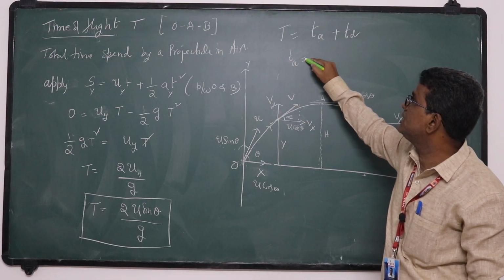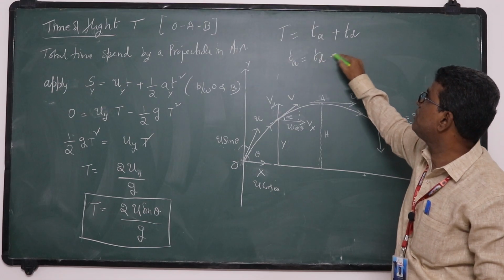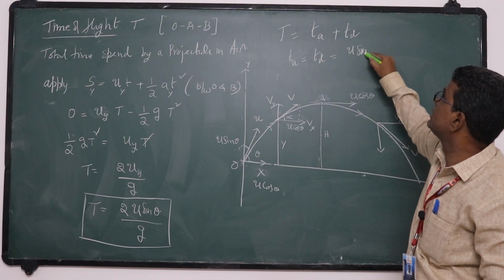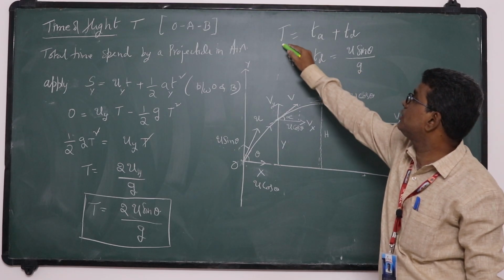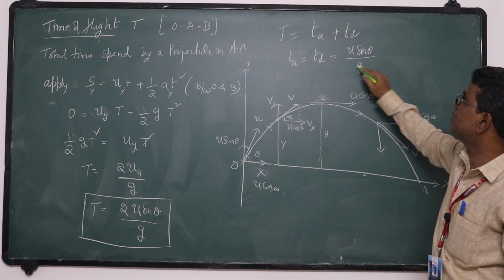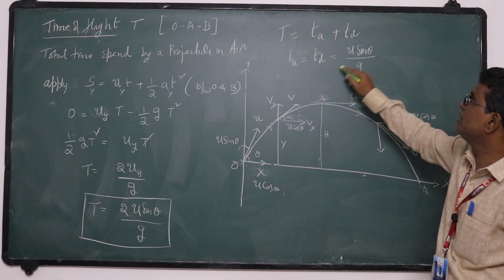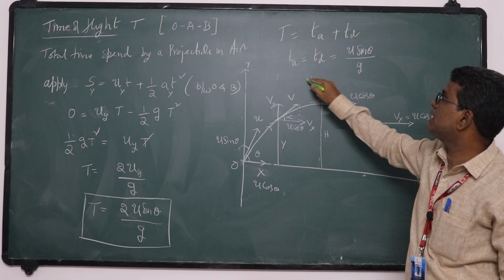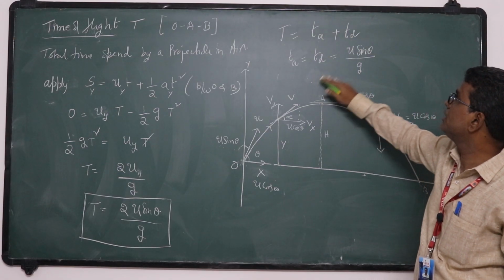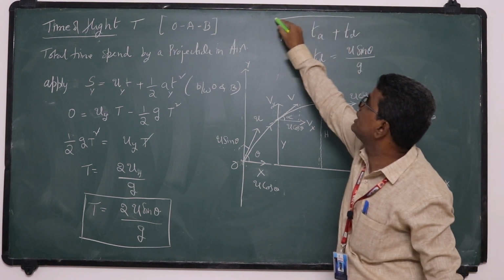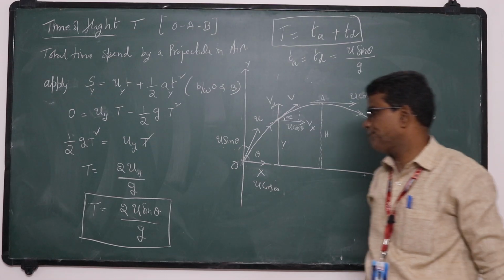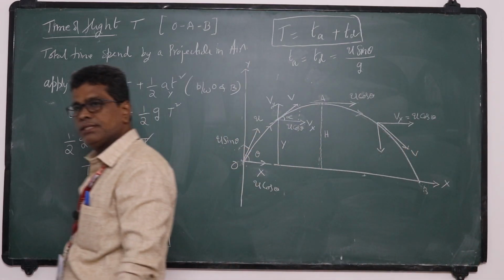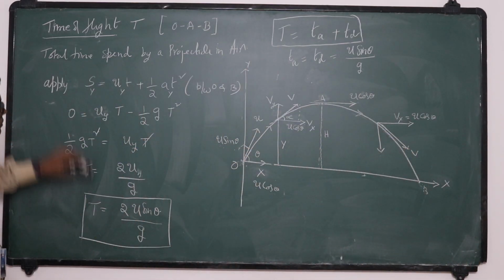Time of ascent is u sin theta by g, and time of descent is u sin theta by g. So total time of flight is u sin theta by g plus u sin theta by g. You will get 2u sin theta by g. Thus we can also write time of ascent plus time of descent. This is the time of flight.